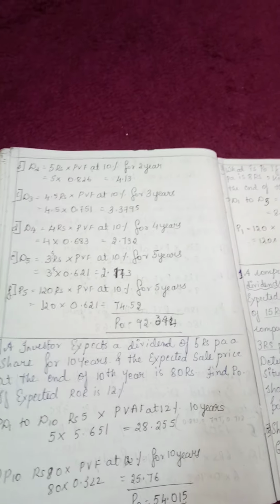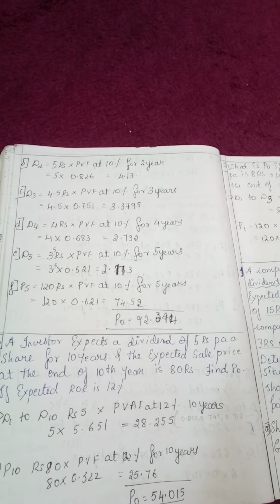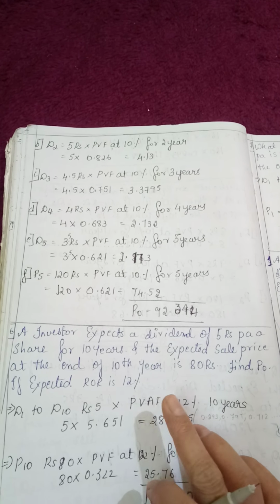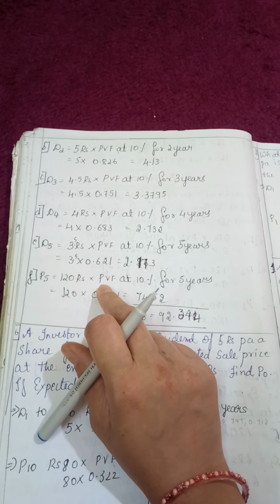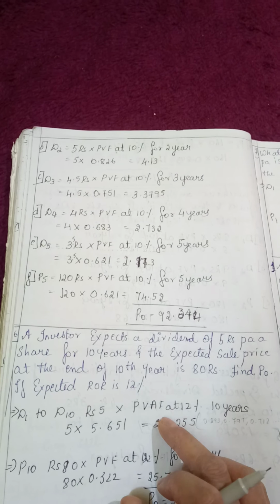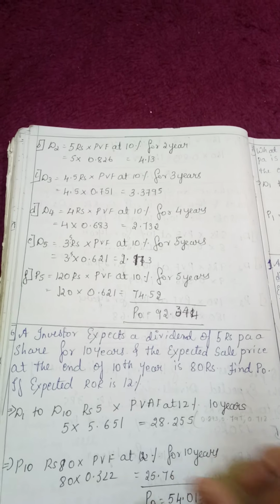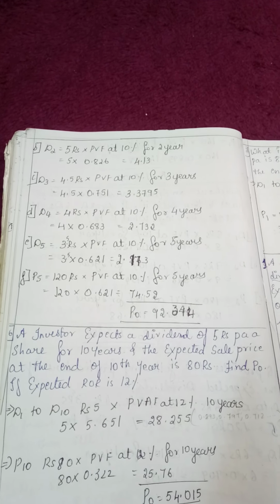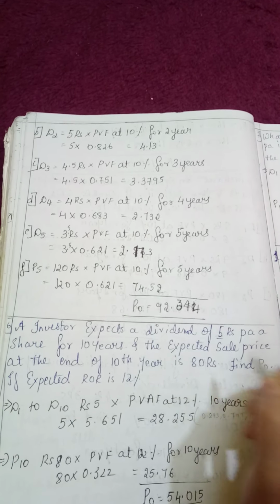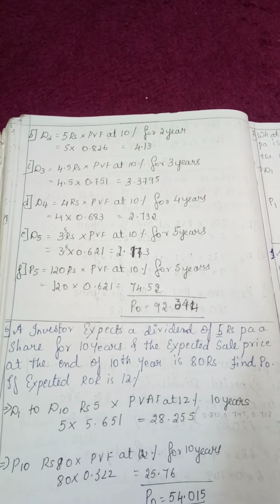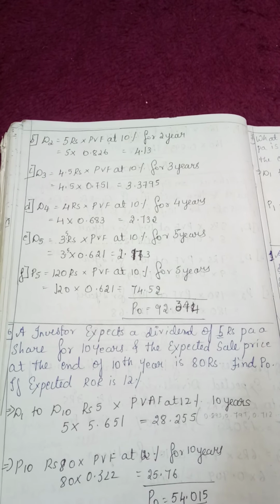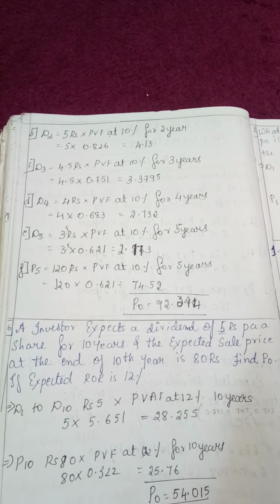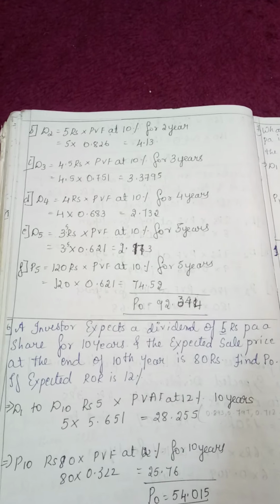It is not changing. And hence here is where you need to find out the present value annuity factor. Earlier we found out the present value factor, but when the dividend amount is the same, we need to find out the present value annuity factor. Please remember this in this problem. For 10 years, and the expected sale price at the end of 10th year is rupees 80. Find P0 if the expected rate of return is 12%.